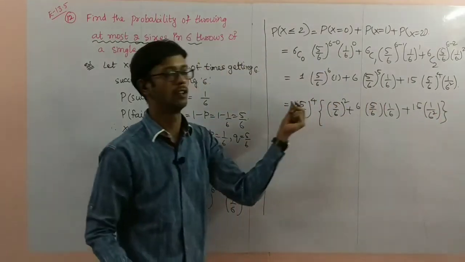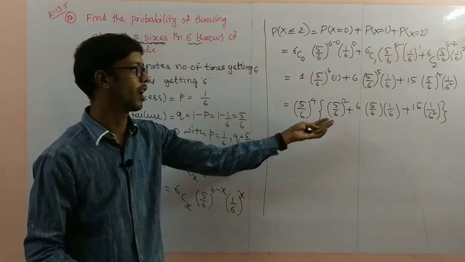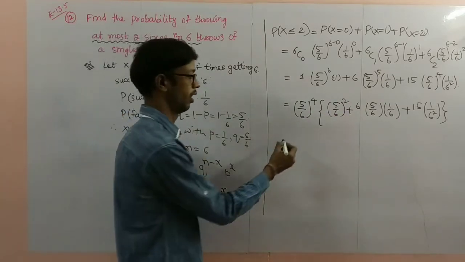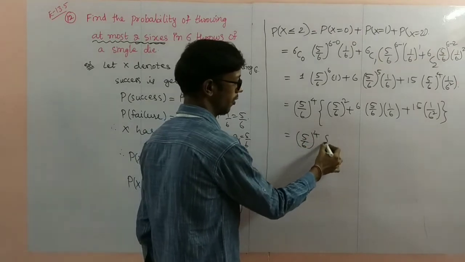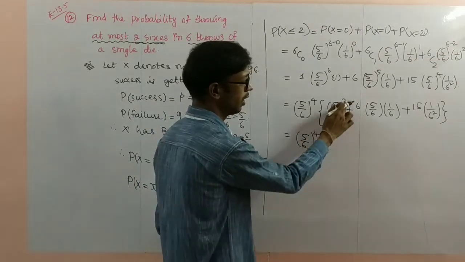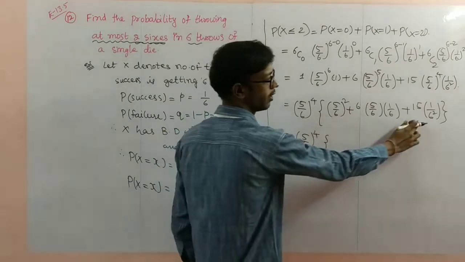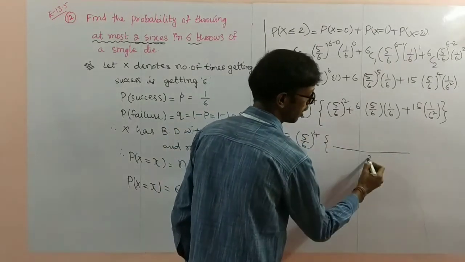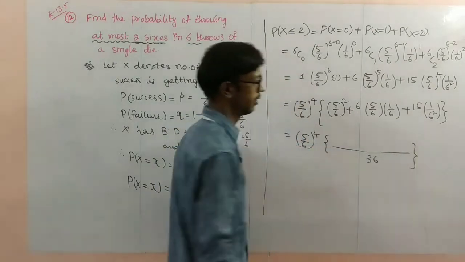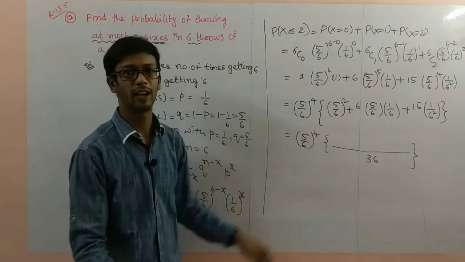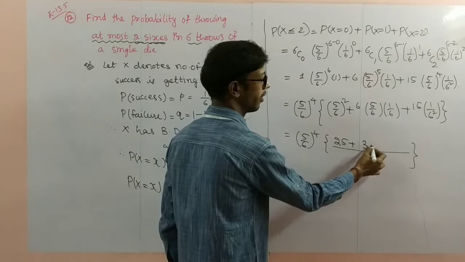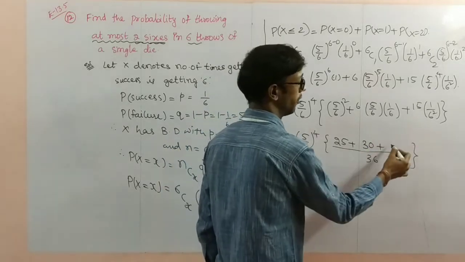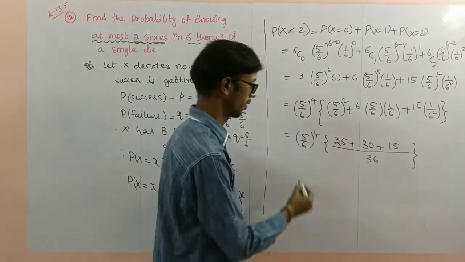So common value 5 by 6 power 4 taken out, remaining values I wrote here. Now simplify further. Here you observe 6 square is 36, 36, 36, whole LCM is 36. Here 5 square is 25, plus 6 fives are 30, plus 15 ones are 15.